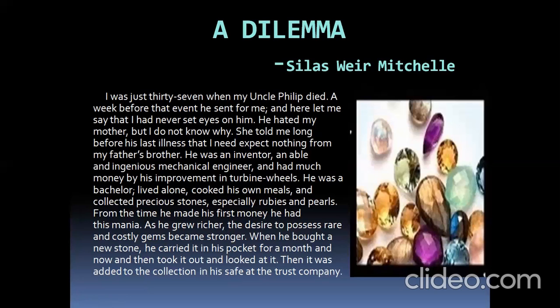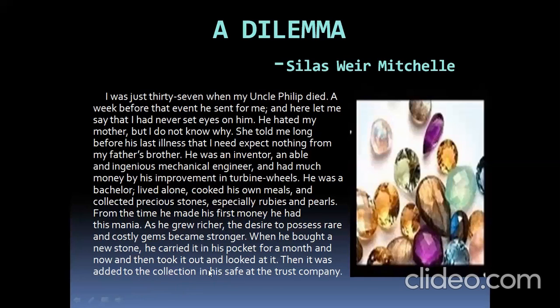So what happened? He was selling these precious stones, and he was making money out of it, isn't it? So once he started making money out of it, the desire for making more and more money was becoming stronger. He was so crazed in collecting a lot of precious stones, and he wanted to make money and become so rich. Understood? When he bought a new stone, he carried it in his pocket for a month, and now and then took it out and looked at it.